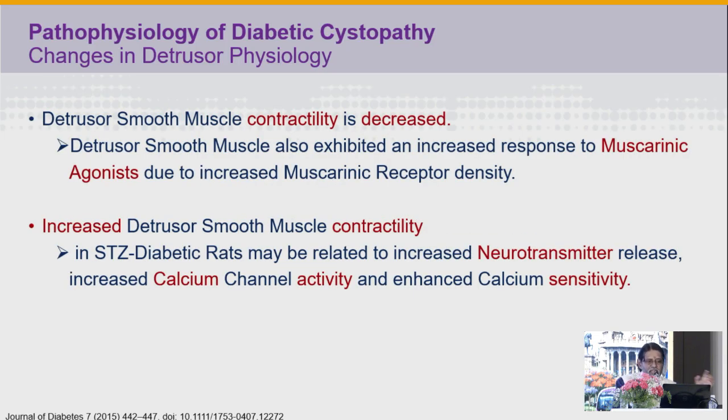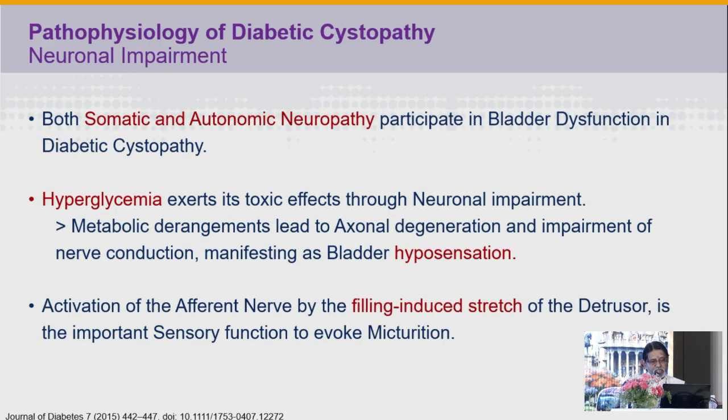Next, the detrusor smooth muscle also exhibits an increased response to muscarinic agonists. So there is upregulation and overactivity of M3 as well as M2 muscarinic receptor density and activity. There is increased detrusor smooth muscle contractility along with increased calcium channel activity as well as enhanced calcium sensitivity.